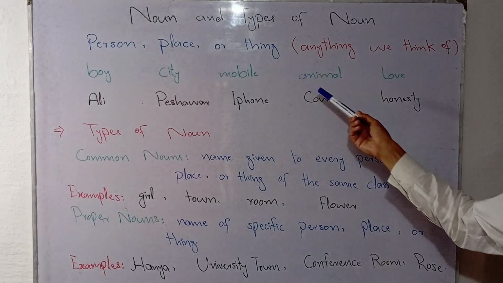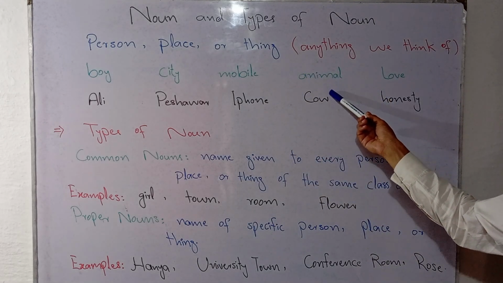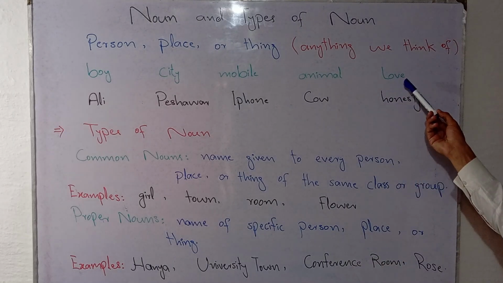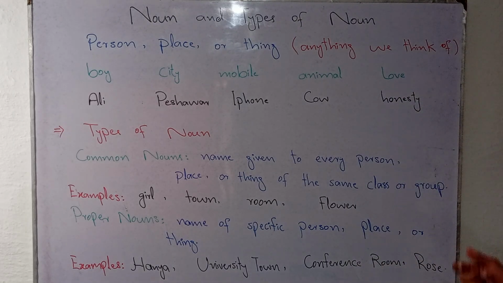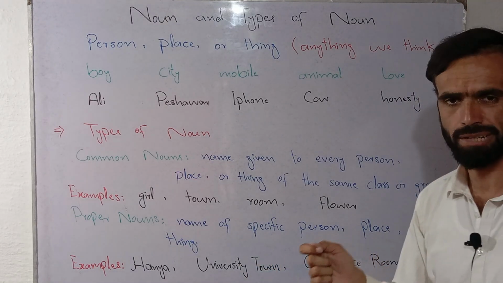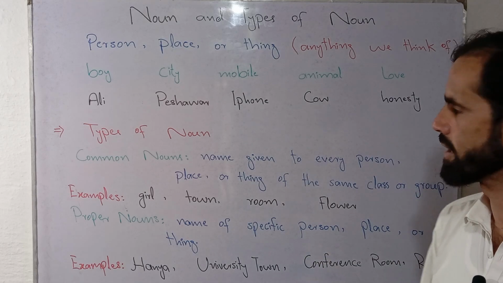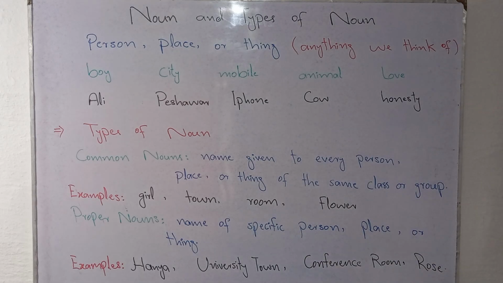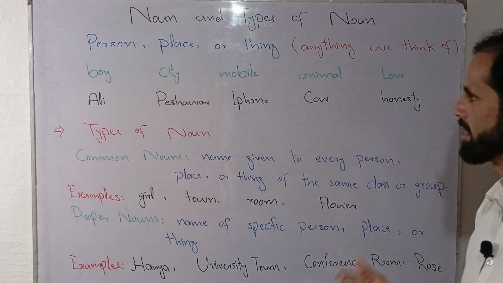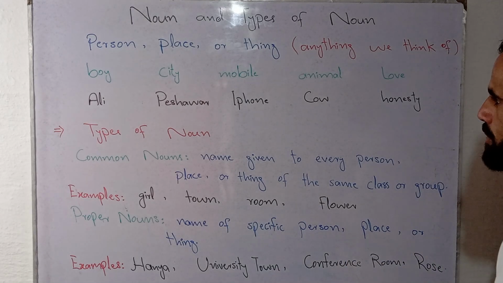In things we may talk about objects, for example mobile. We may talk about animals, any animal. We may also talk about abstract ideas, let's suppose love, hatred and so on. So in this way we can say that when we name things, objects, persons, places, or abstract ideas, that naming process is known as nouns.